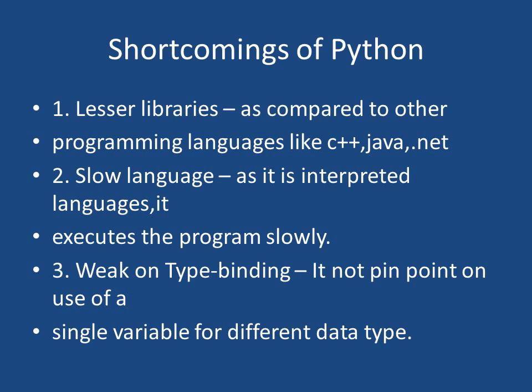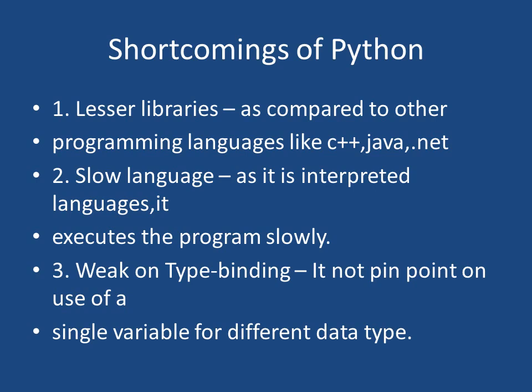Shortcomings of Python. See, there are some shortcomings. Python contains fewer libraries as compared to C++, Java, .NET. These are the programming languages with rich libraries. But as compared to all these programming languages, Python contains fewer libraries.